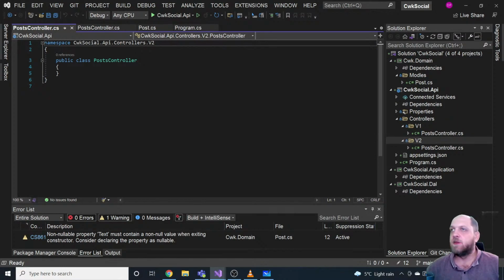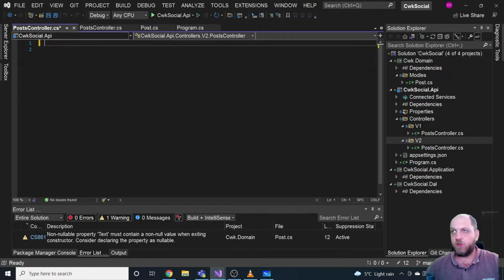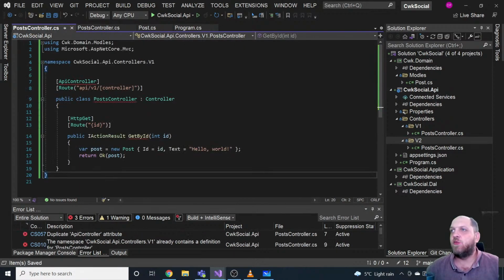Okay, so we have here the post controller, but we can delete everything because we have copied everything over from here.